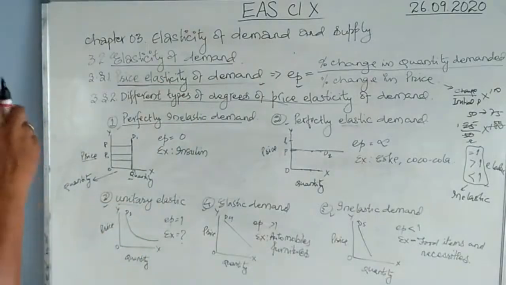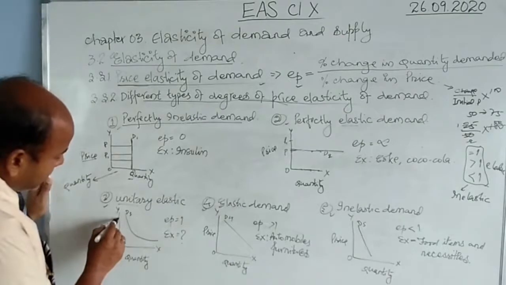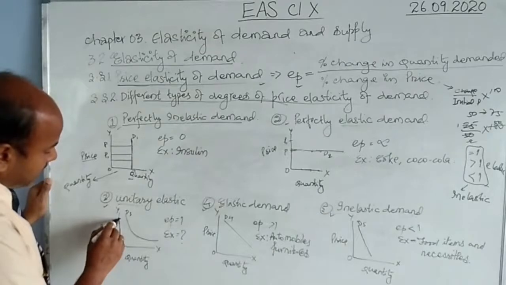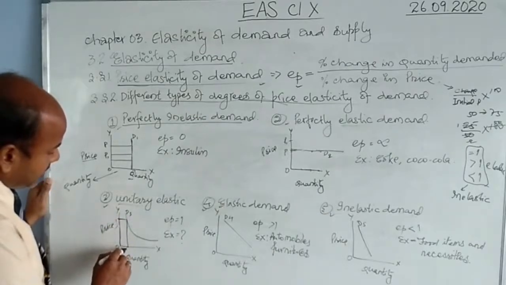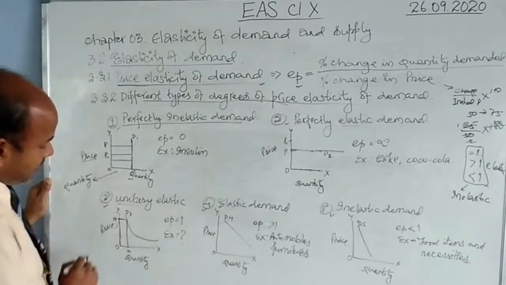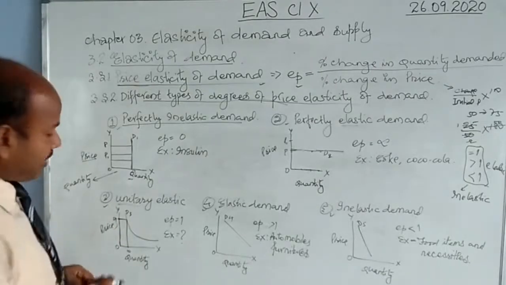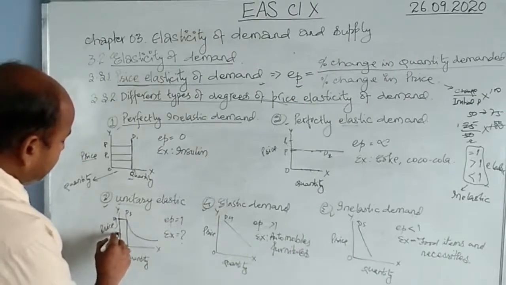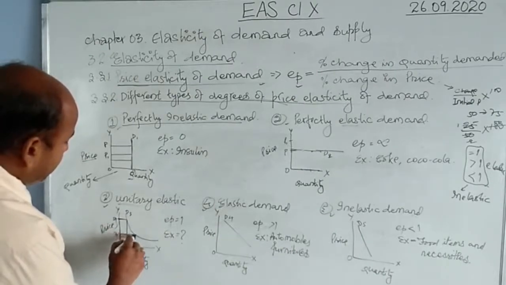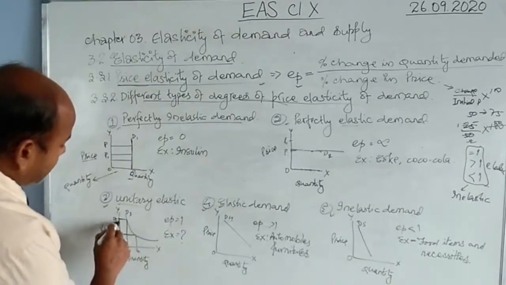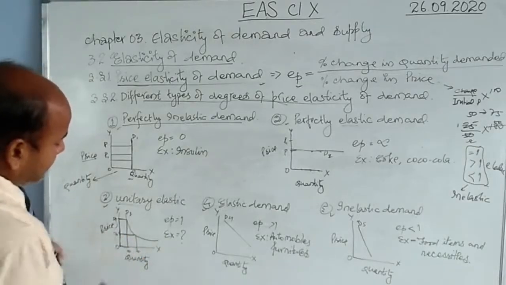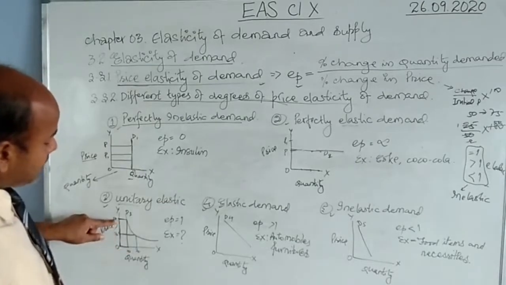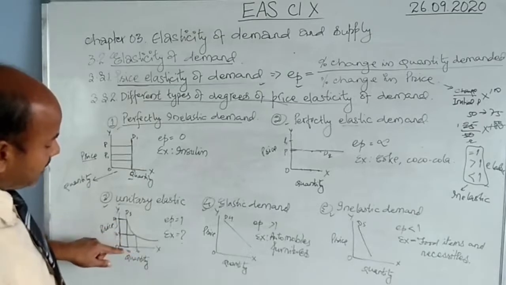So look at this, try to understand this picture. If the price is 50, then the quantity demanded was 10. But when the price is 25, the quantity demanded will be 20. Double, here also double. When the price was 25, you demanded 20 units. And when the price increased to 50, it became double, you have reduced to half, it became 10.